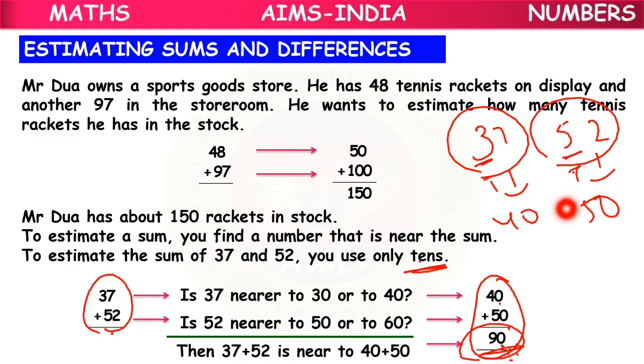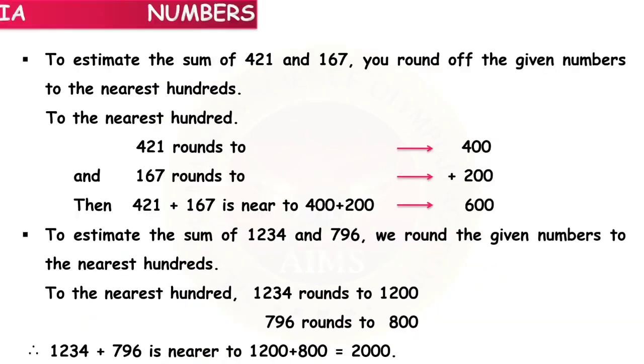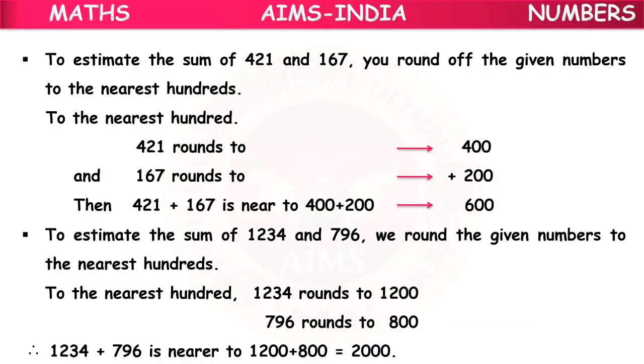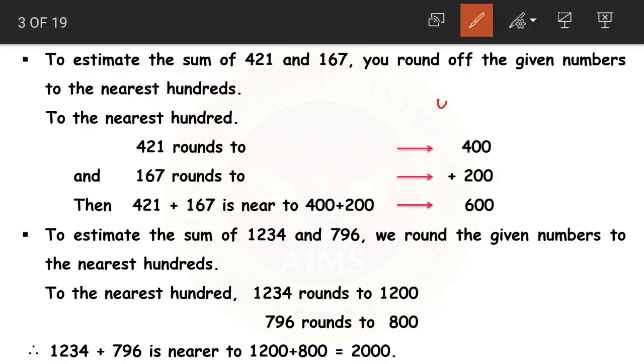Understood students? We first estimate the individual numbers and then find their sum. This makes the process of estimating sums easy. Again, to estimate the sum of 421 and 167, both numbers have hundreds as their highest place value. So we estimate both to their nearest hundreds.